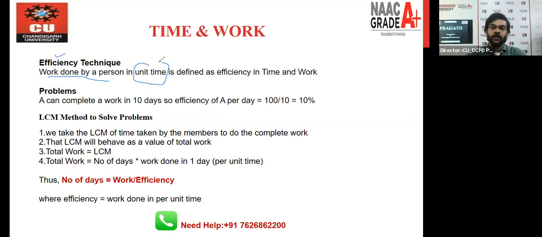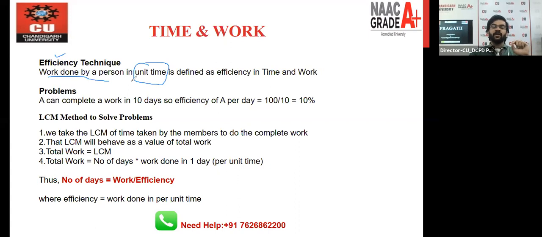Unit time can mean per hour, per day, per minute or per second, depending on the question. If we are talking about the number of days, per unit time means one day's work. When we are doing work in hours, one hour's work will be the efficiency. So work done by a person in unit time is defined as the efficiency.